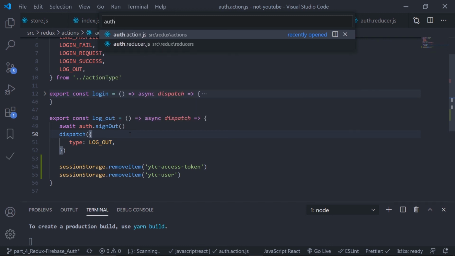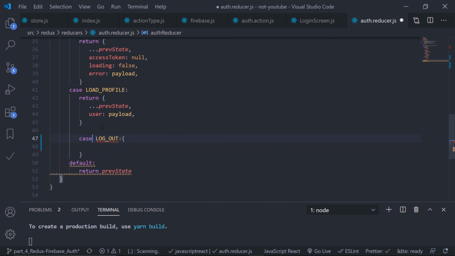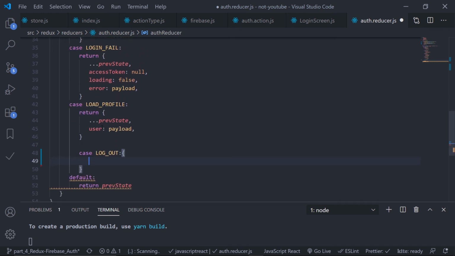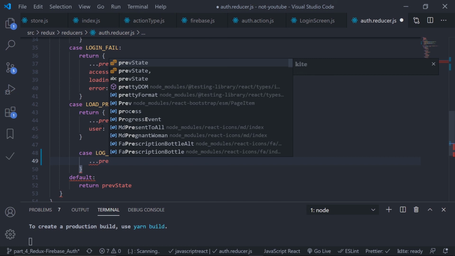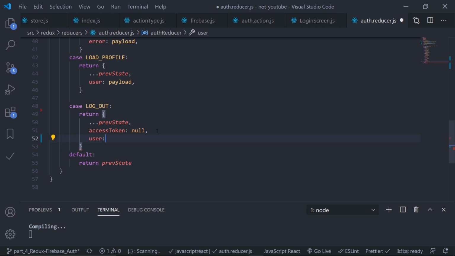So just go to auth.reducer. This is logout. So let's handle the case logout. Should be auto imported, please. Nope. Nice. Try again, control space, logout. Nice. Okay, cool. So what I want, first of all, copy the previous state, that's it. Just override the access token. My access token is null. If the user logs out, what happened? Something went wrong. Wow, I need to return. Nice. That is cool. And then the user is also null. Fine. And let's now fire this logout action.